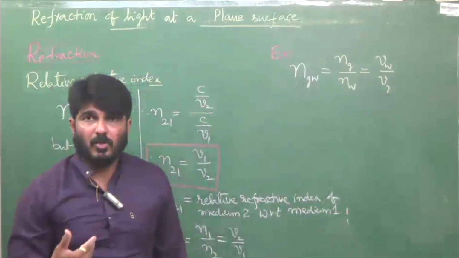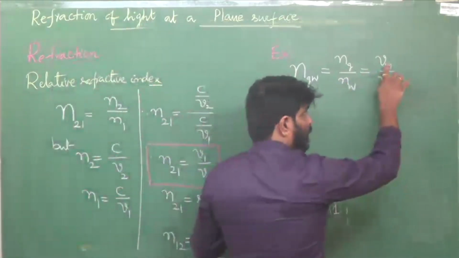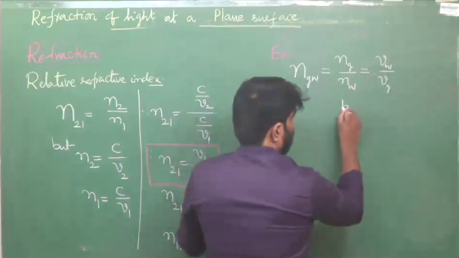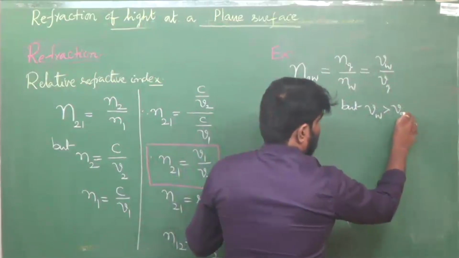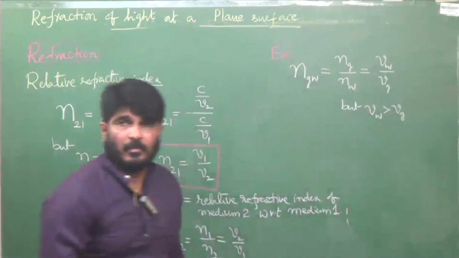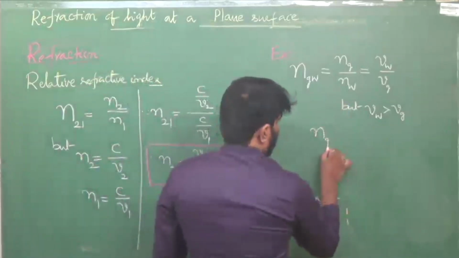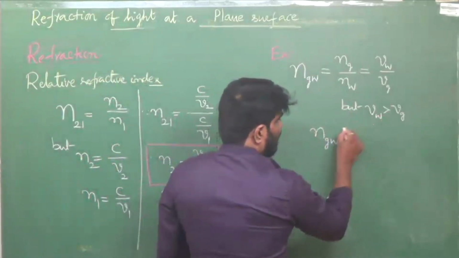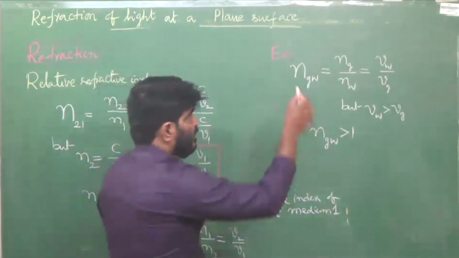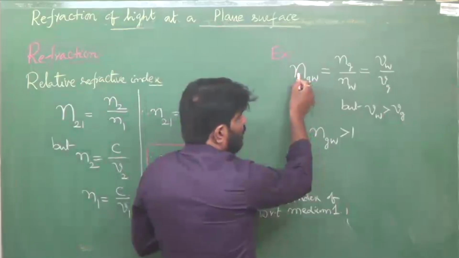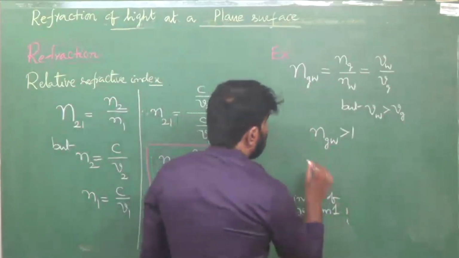If you refer the books, you will come to know that speed of light in water is greater than in glass. Okay, then therefore, if VW is greater than Vg, what is this? This is relative refractive index of glass with respect to water.